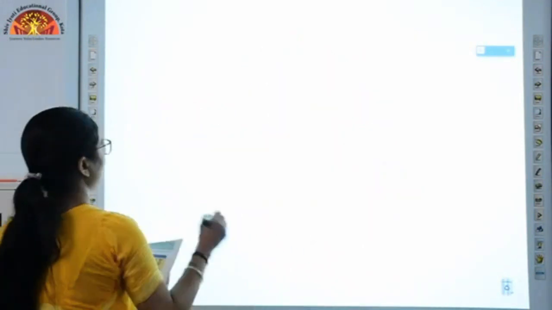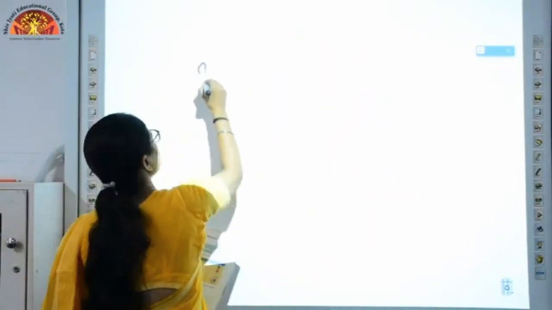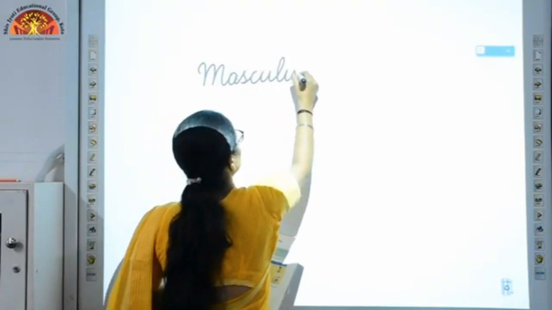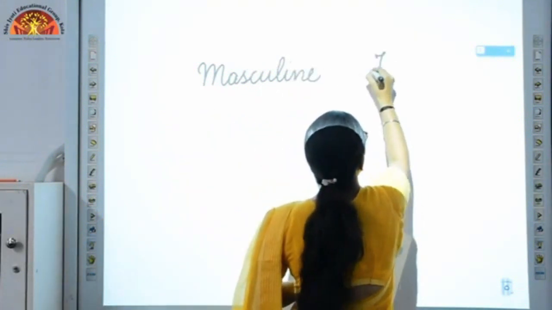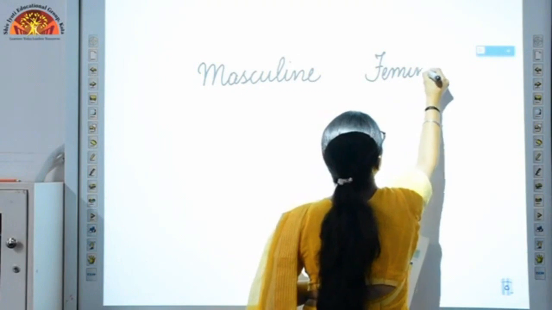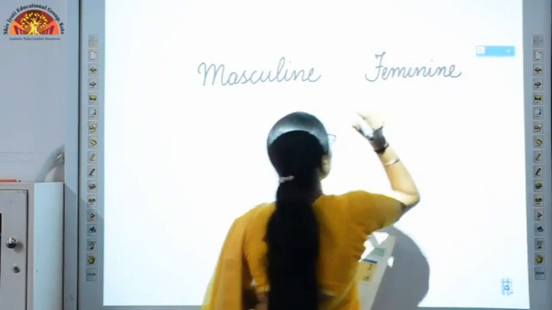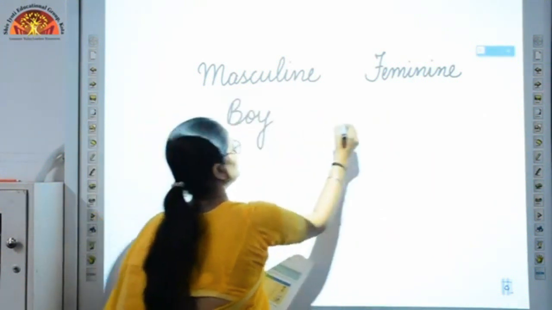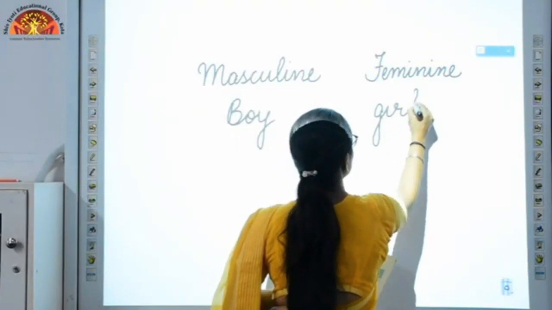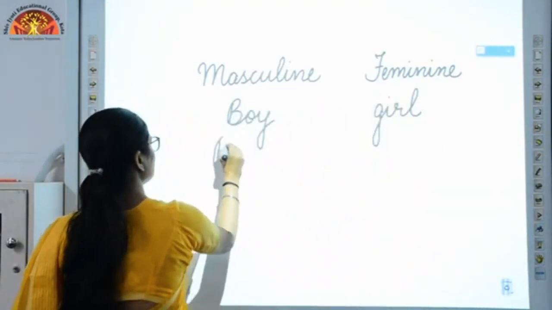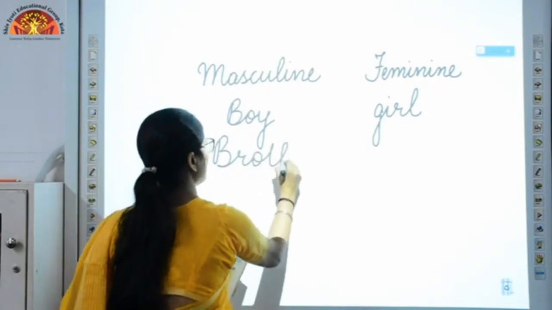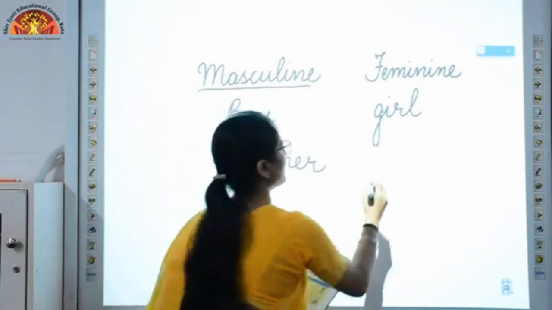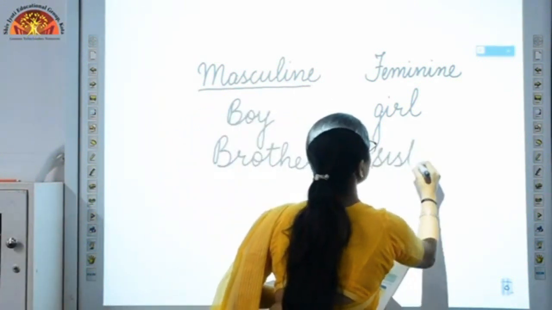Now for the masculine, let's see. I can give a few examples. Masculine and feminine. Masculine will be a boy, feminine will be a girl. Similarly, brother, B-R-O-T-H-E-R, brother is your masculine gender, and the opposite gender, that is sister, is your feminine gender.